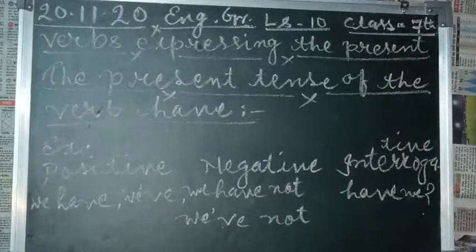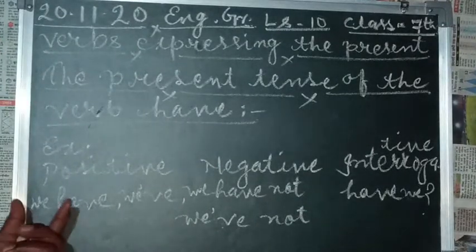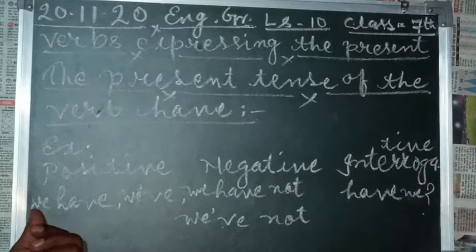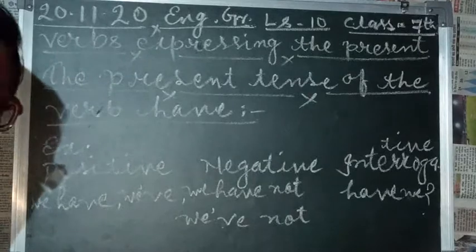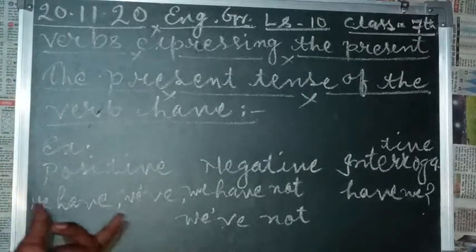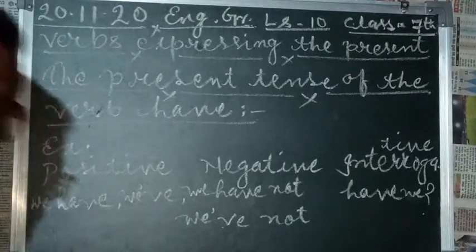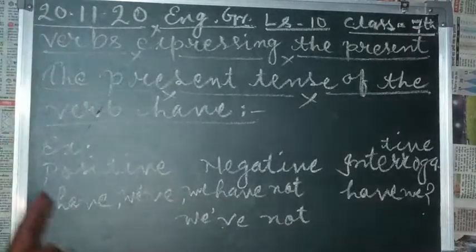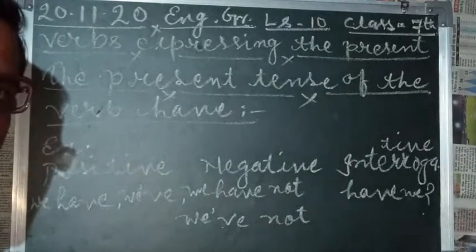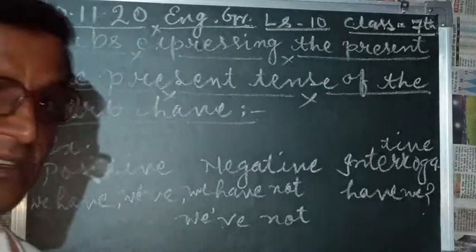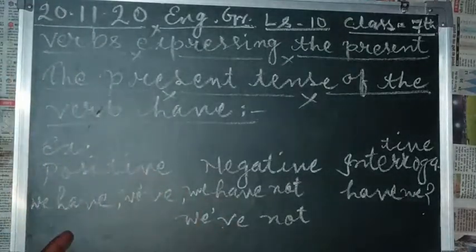So we can take here several examples. The subject can be changed here: we, you, they, like these sentences may be there, and we change. But we have to keep in mind only have is used with the plural number and has is used with the singular number. So for using this we have to take care.